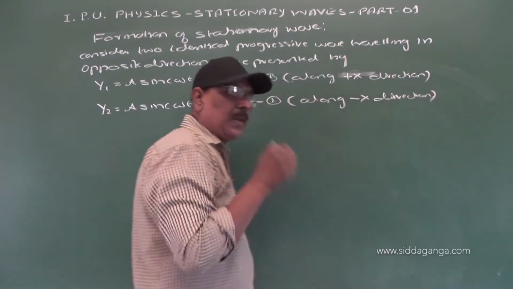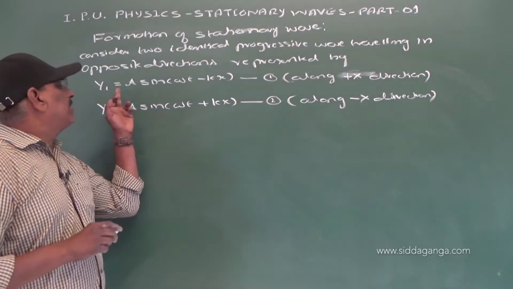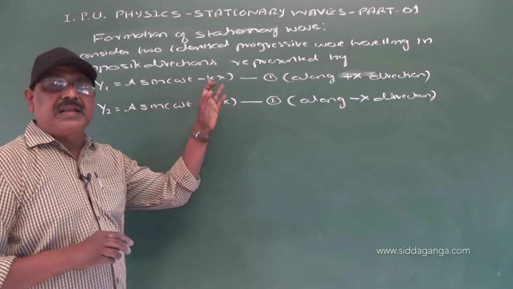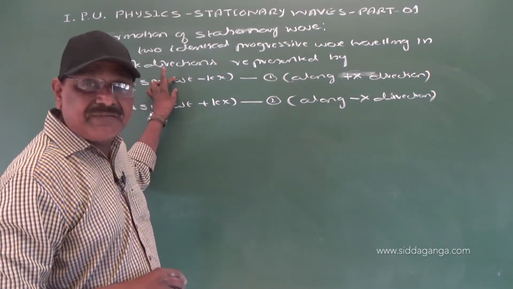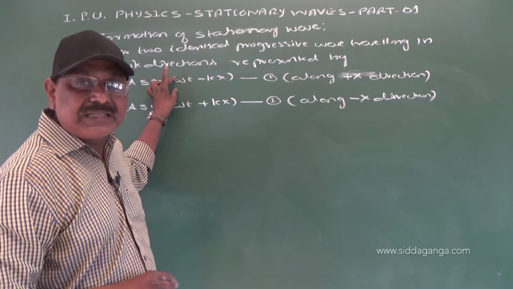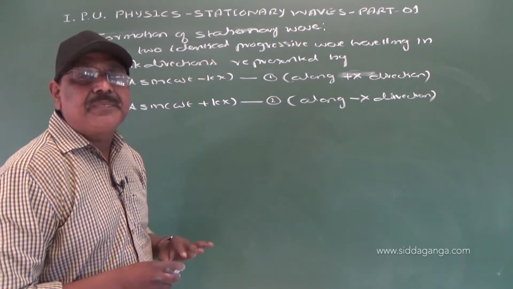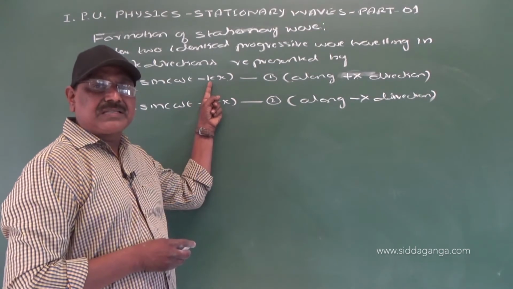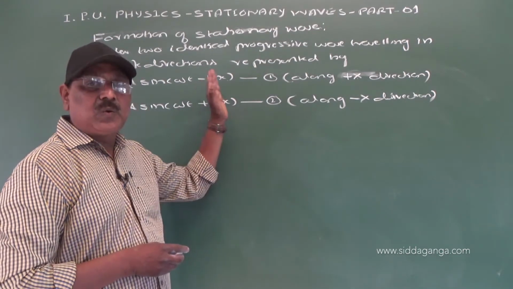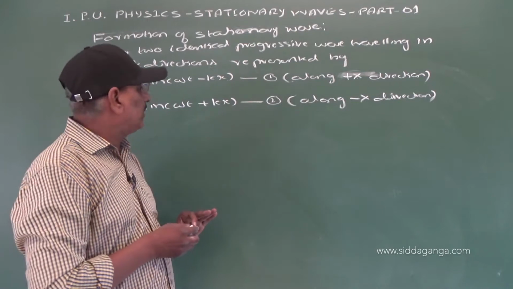So the wave y1 is equal to a sin(omega t minus kx), where omega is equal to 2 pi f, the angular frequency, and f is the frequency. k is the propagation constant, k is equal to 2 pi by lambda, we know that.